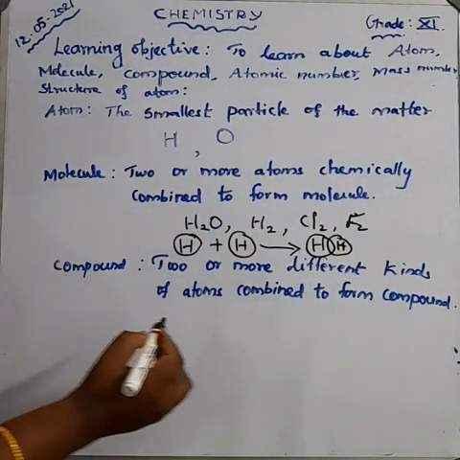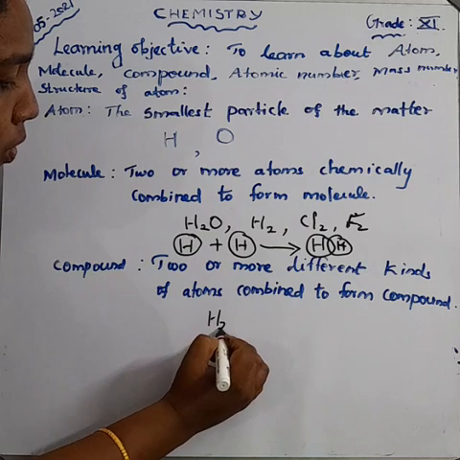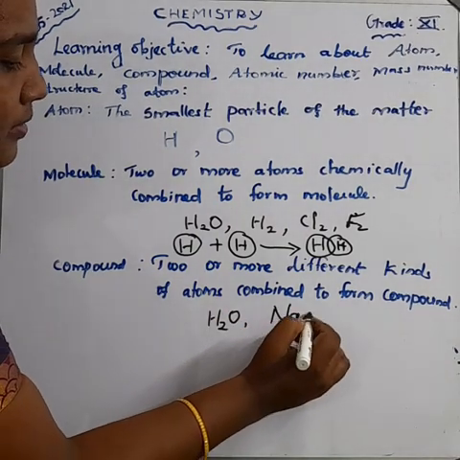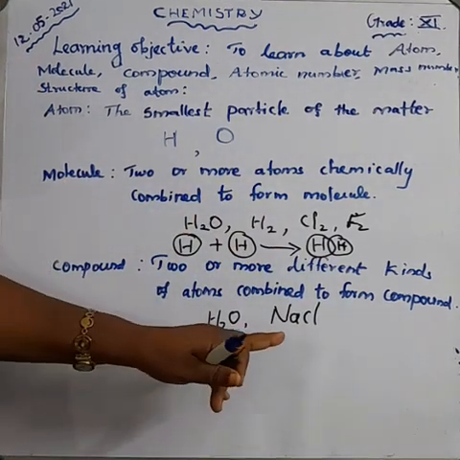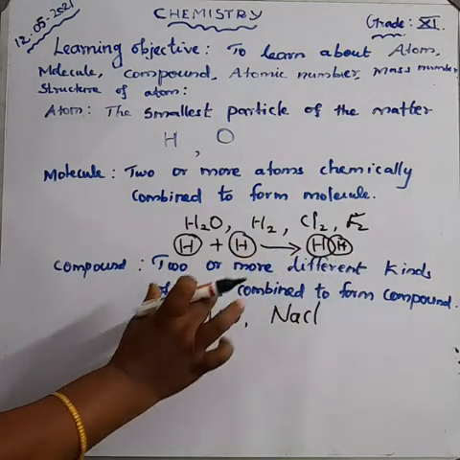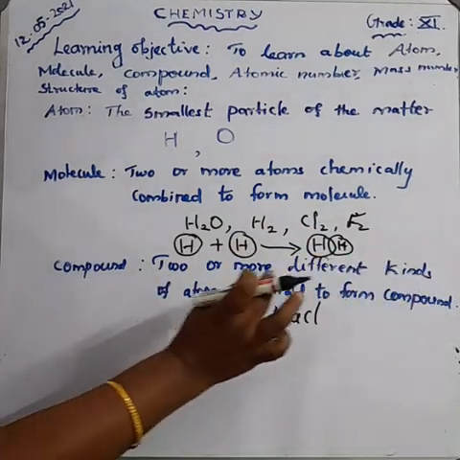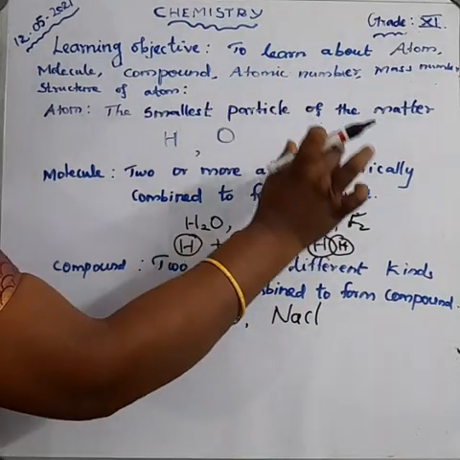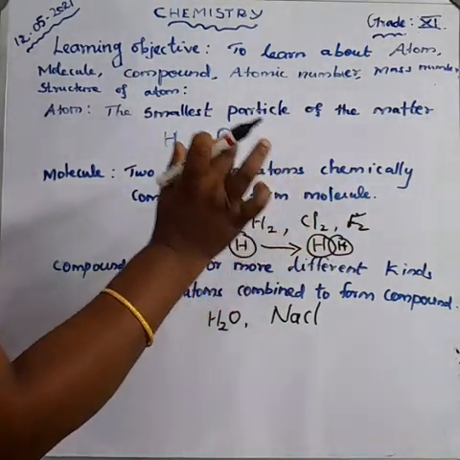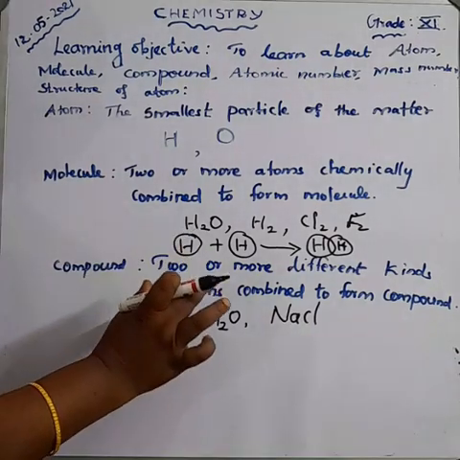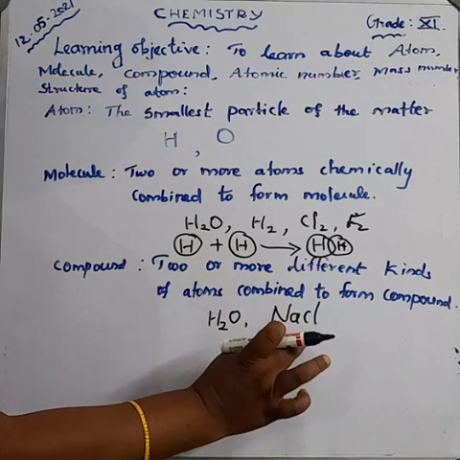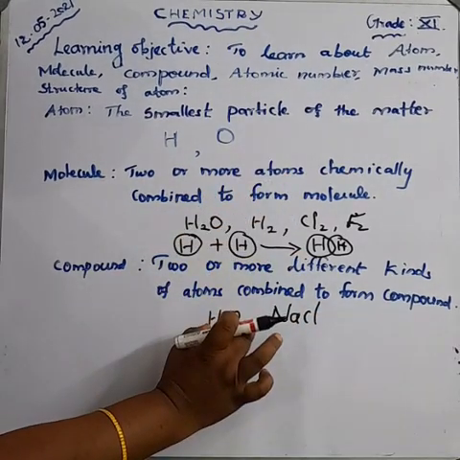What is an example for compound? Water, H2O, is a compound. And sodium chloride, the common salt, is one of the compounds. So two or more different kinds of atoms combined form a compound, and two or more same or different kinds of atoms combined form a molecule. So all the compounds are molecules, but not all the molecules are compounds.